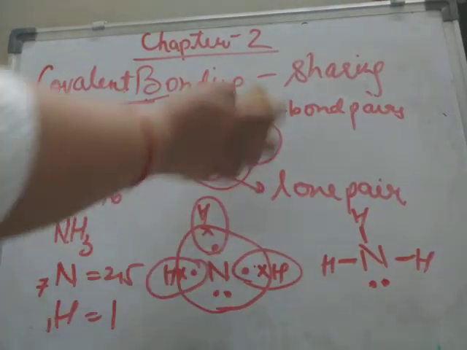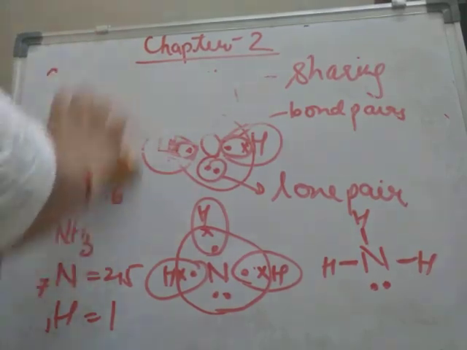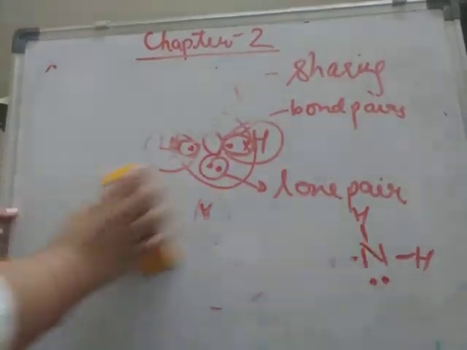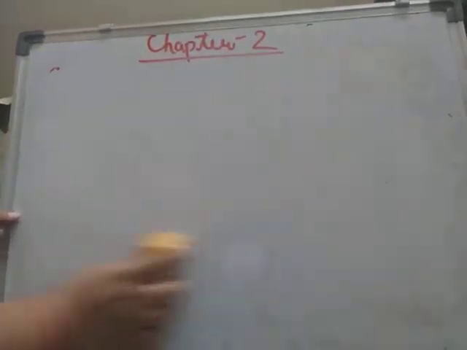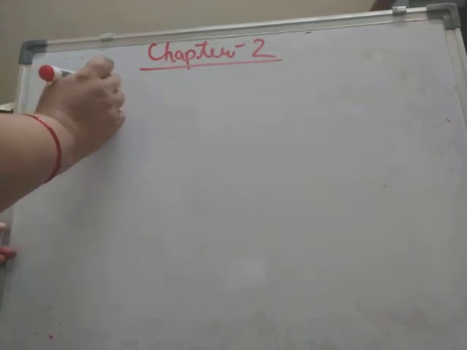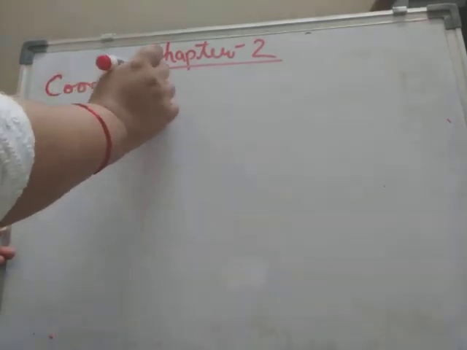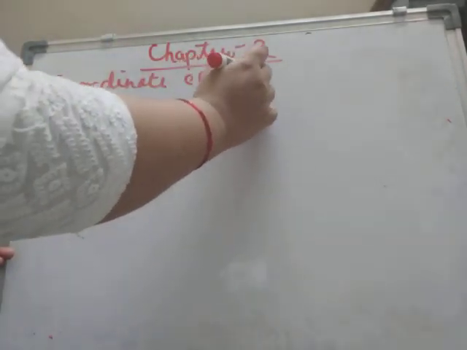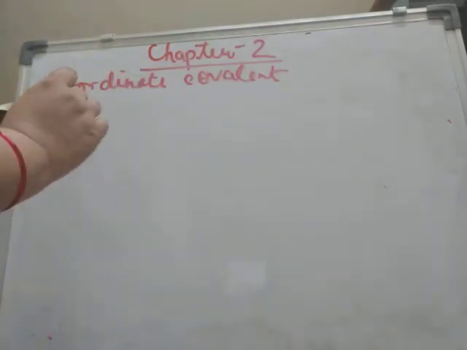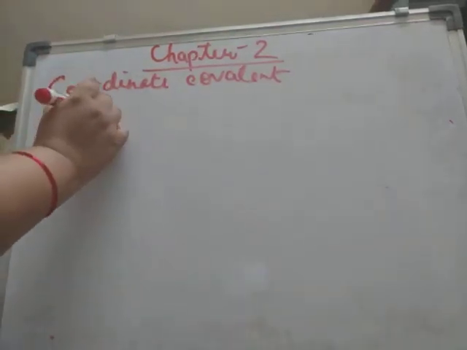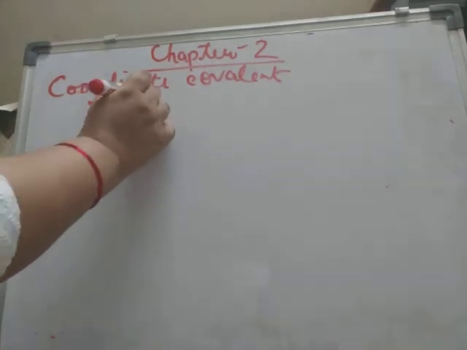Now this was about covalent bonding. Now we will study coordinate covalent bonds. Here we will study the formation of the ammonium ion first.